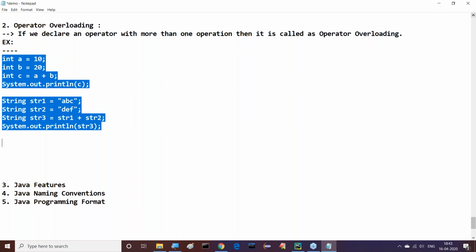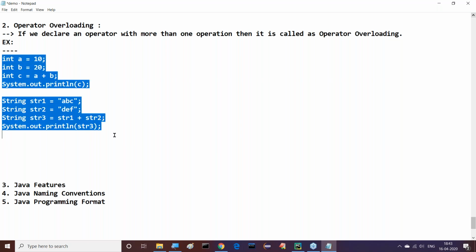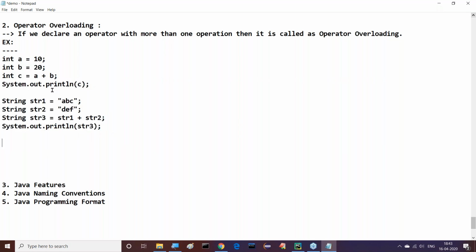After completion of this, if you observe this total content, guys, all of you understand this now. Whenever we are providing this data, here we have used the plus operator, sir. What is the purpose of this plus operator?